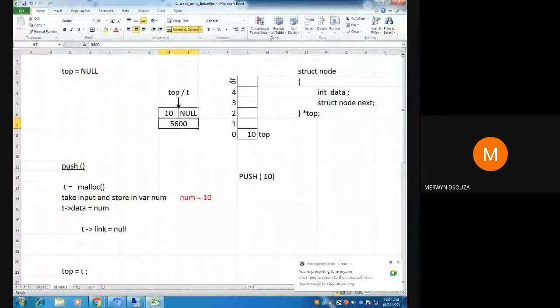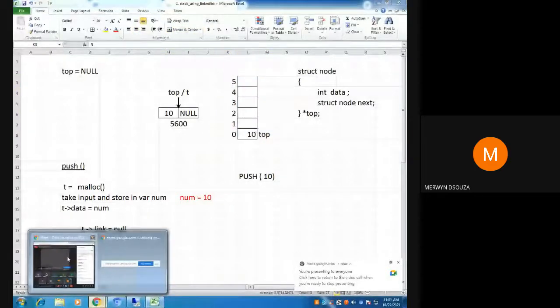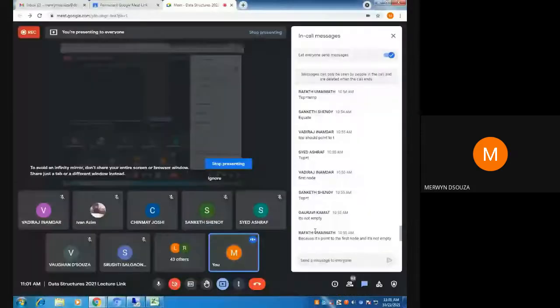Is this helping you if I show the array, or should I delete that array part? The array part actually is not needed. I was just keeping it to show simultaneously what happens if we were using an array. Does it help you, or should I remove that part? I hope it's not confusing you.